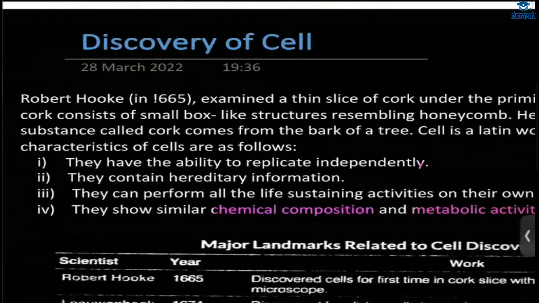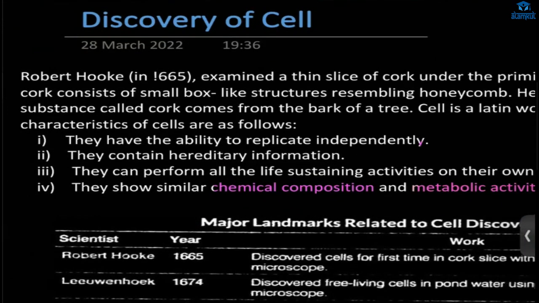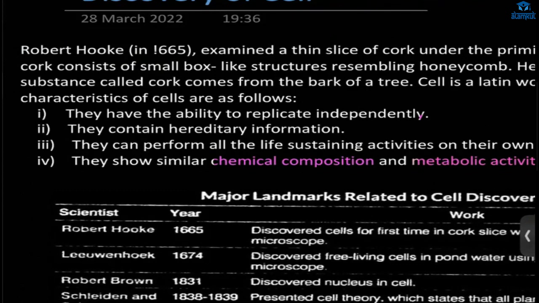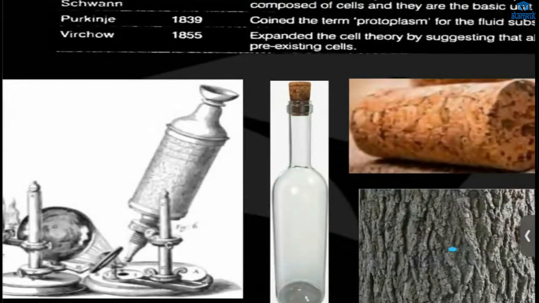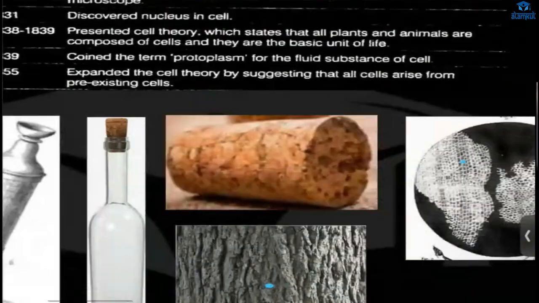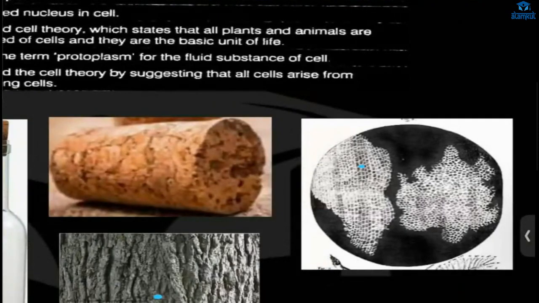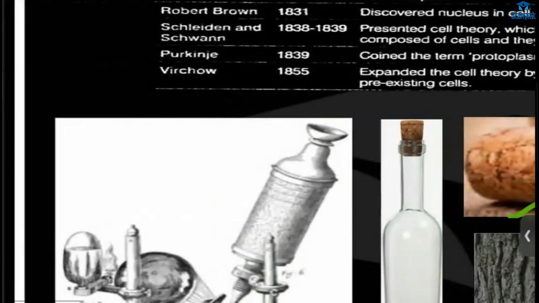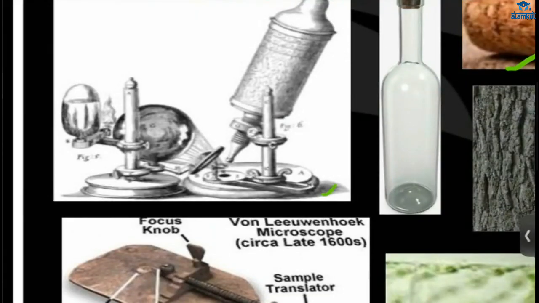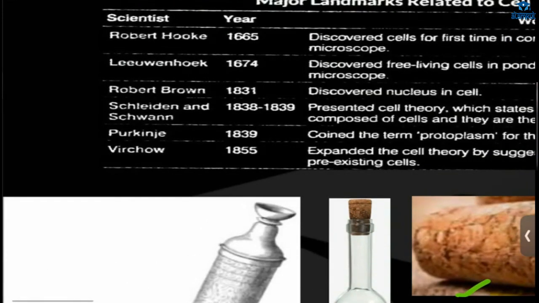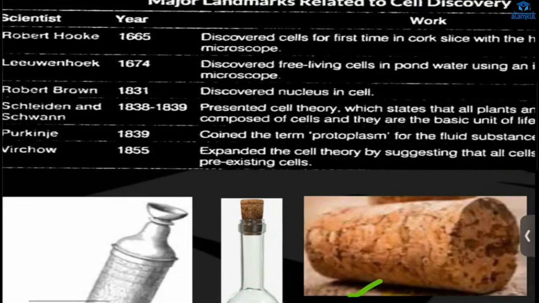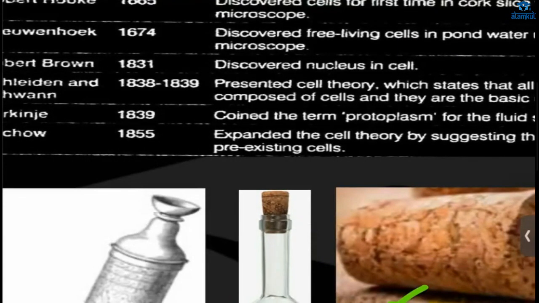So there was a scientist called Robert Hooke. What did he do? He took a thin slice of cork and observed it under a microscope. What did he find? He found this honeycomb-like structure. This is the cork, and he found this. And this is the microscope which he built himself. What is cork? It's the thing used as a stopper for wine. You can see it is made from the bark of the wood.